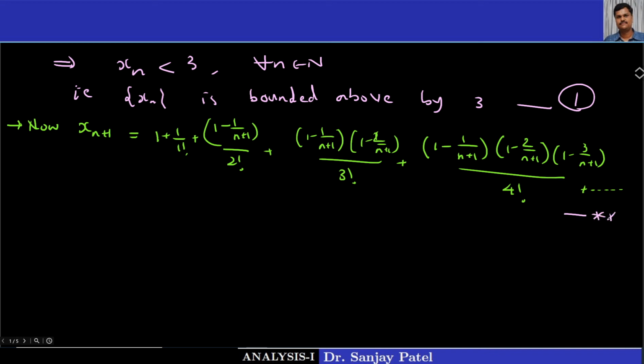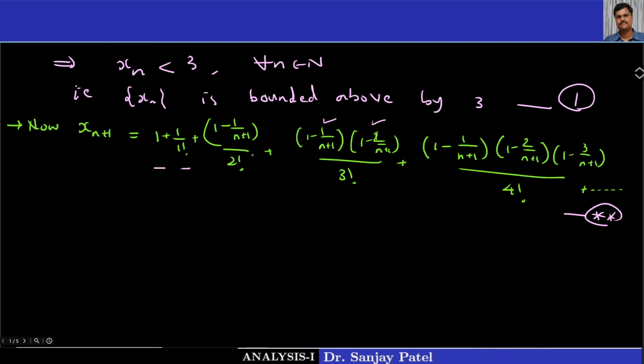Let me call this double star. Now the relation between star and double star, if you observe, we have 1 minus 1 upon n and 1 minus 2 upon n here in that xn. So the first two terms are the same, 1 and 1. These two are the same as in xn. I will not write that xn again, it is just understood. Just think that xn is just replacing n plus 1 by n.